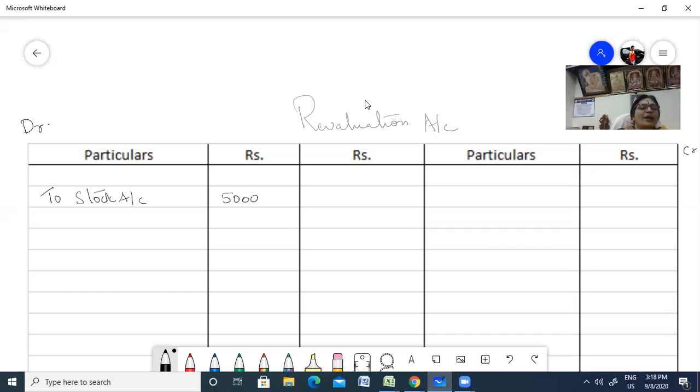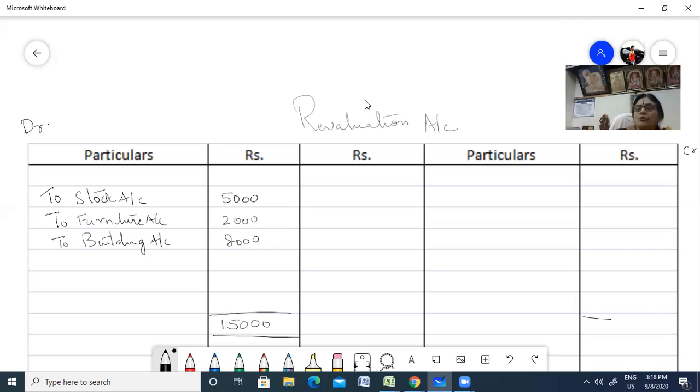Then furniture account, depreciation of 2,000. Then you have your building, which is depreciated by 20%, so the value was 8,000. Nothing is there on the credit side, so let us close it. That comes to 15,000.